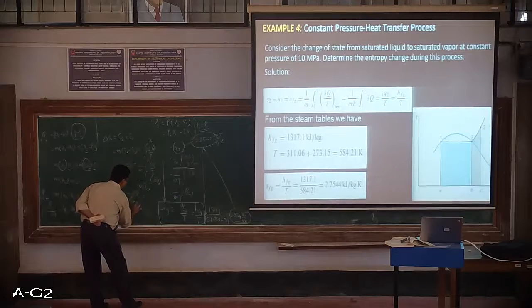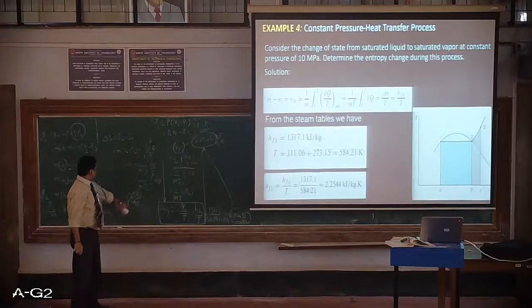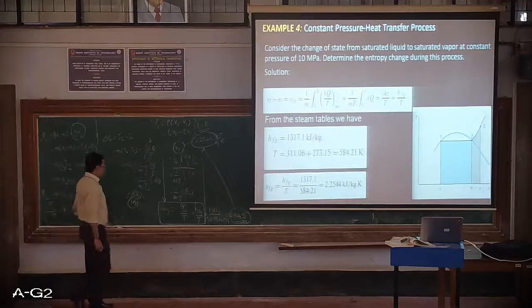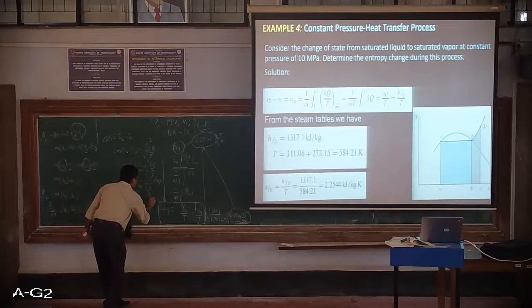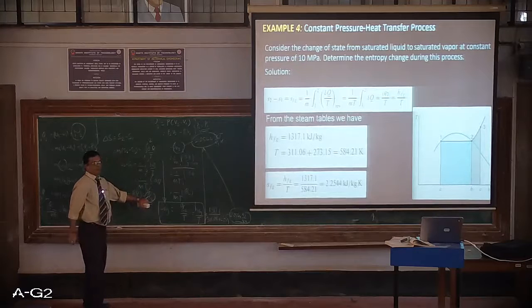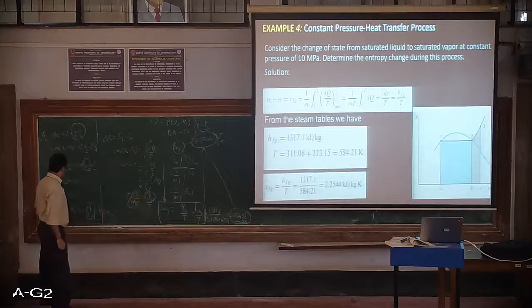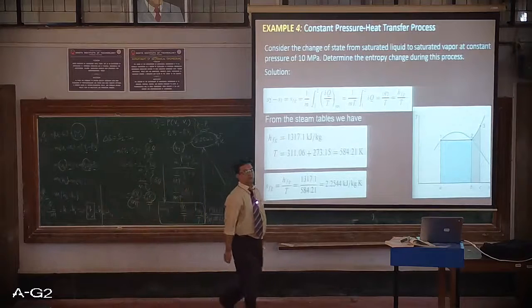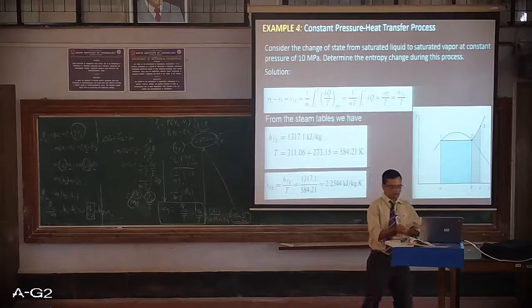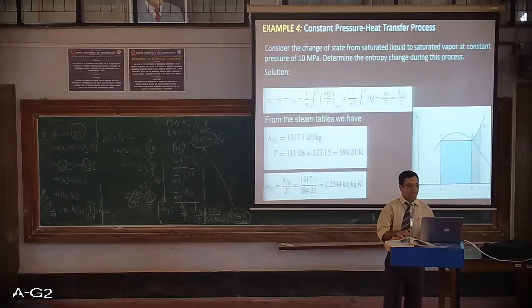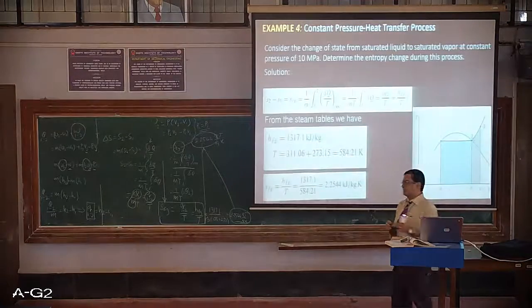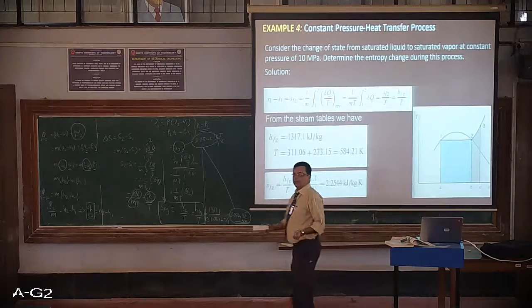So this heat transfer Q1 to 2 upon m can be written as specific heat from 1 to 2 upon temperature. So now you know how I have replaced Q1 to 2 by the corresponding HFG, and we have calculated the value. So there are two methods through which you can calculate the change in entropy. The remaining part, that is one more process, the constant temperature process, we will take up in the next class.